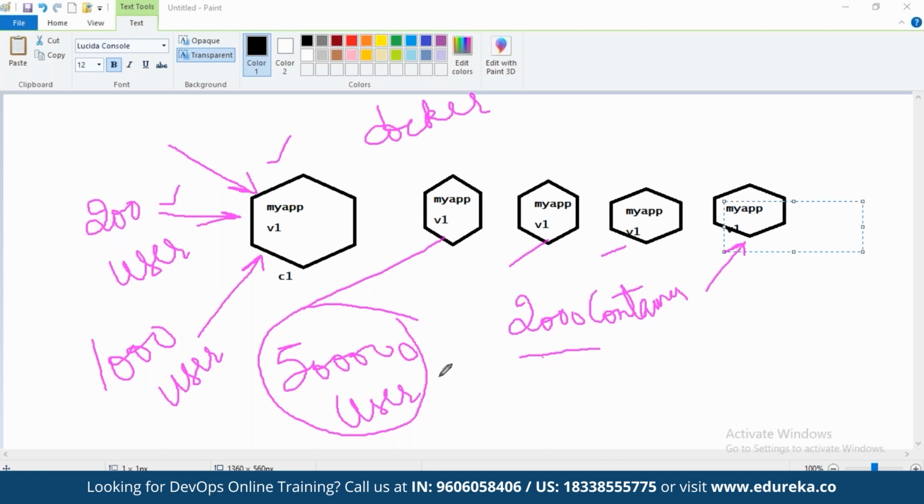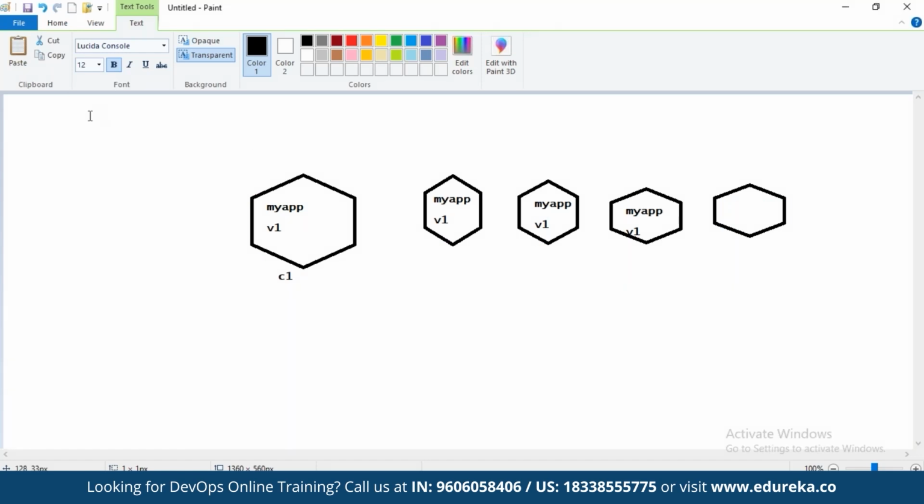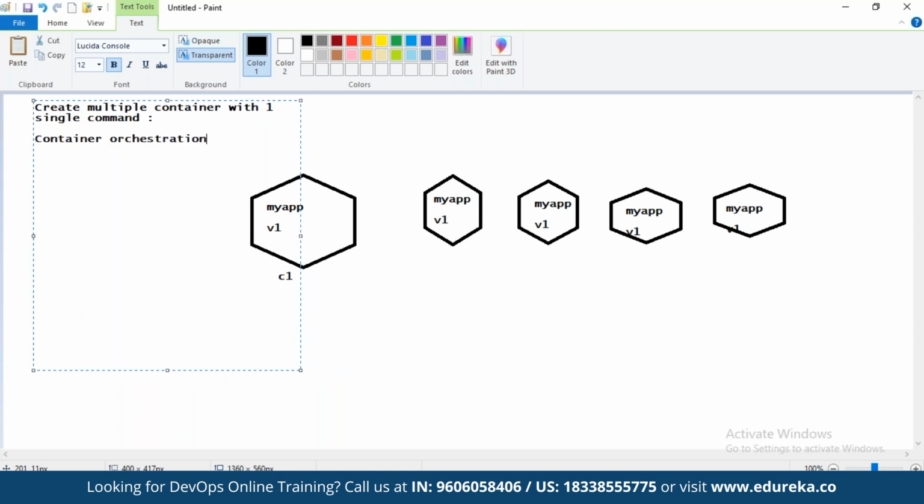For these, friends, to scale up our containers, that is secondary. Before that, to create these many containers, we need an orchestration tool. So in order to create multiple containers with one single command, friends, we have container orchestration tools in the market. Right? What does orchestration mean?